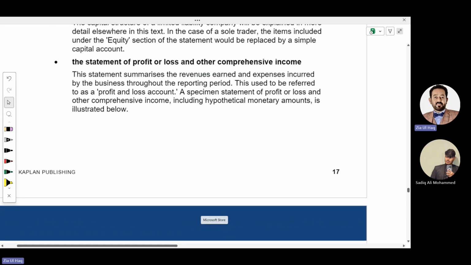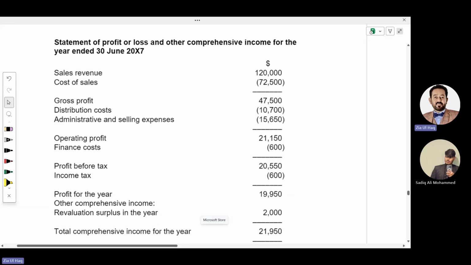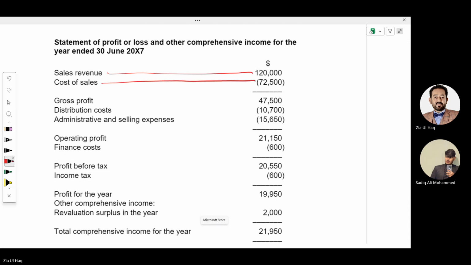How to prepare the statement of profit or loss and other comprehensive income. We will start with the figure sales revenue. Out of sales revenue, we will deduct cost of sale. We will arrive at gross profit. Sales less cost of sale is equal to gross profit.